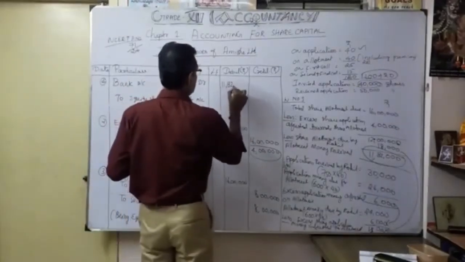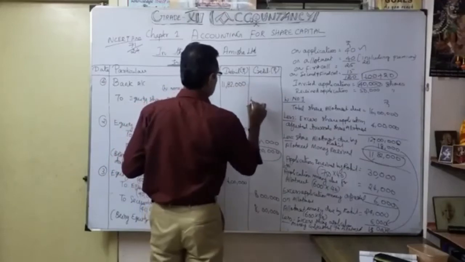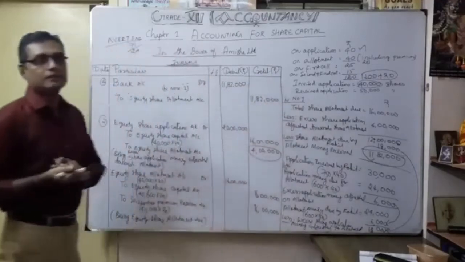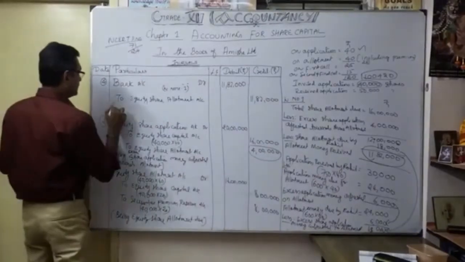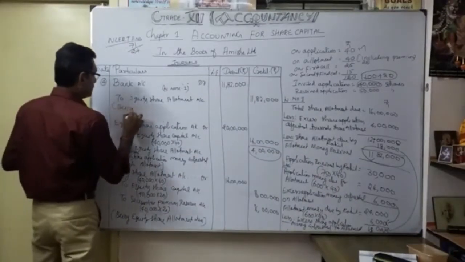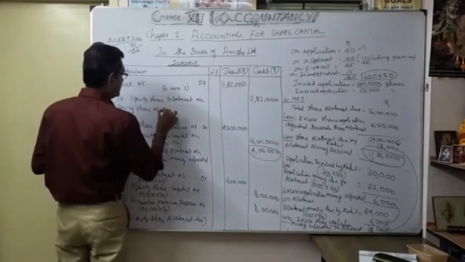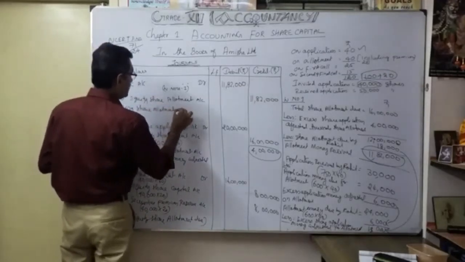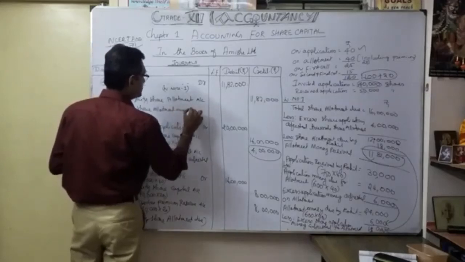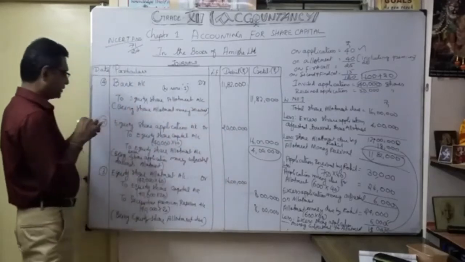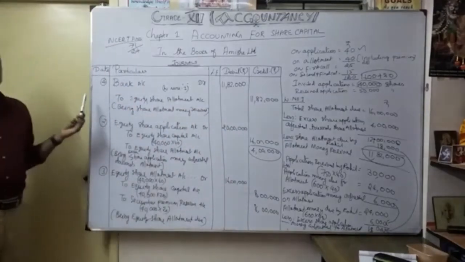It's very, very important. Narration being share allotment money received. So that's our fourth journal entry.